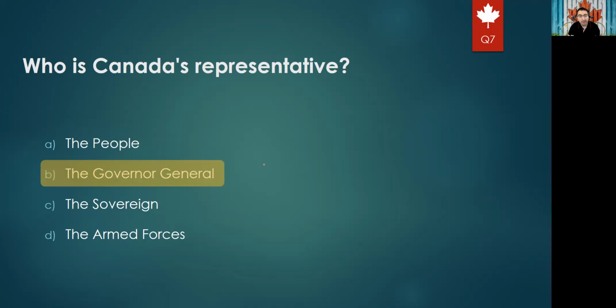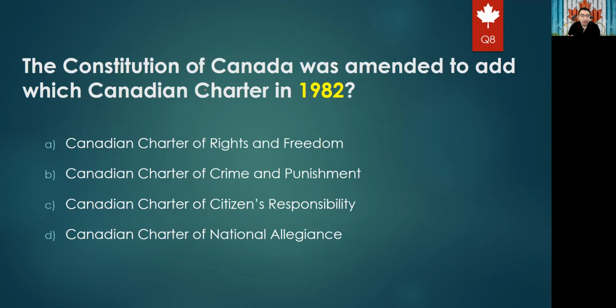The governor general. Okay. Next question will be, the Constitution of Canada was amended to add which Canadian charter in 1982? So they added more freedoms through which charter? Option A, the Canadian Charter of Rights and Freedoms. Option B, Canadian Charter of Crime and Punishment. Option C, Canadian Charter of Citizens Responsibility. Or option D, Canadian Charter of National Allegiance. We know for sure the new rights act was called the Canadian Charter of Rights and Freedoms, which is option A.